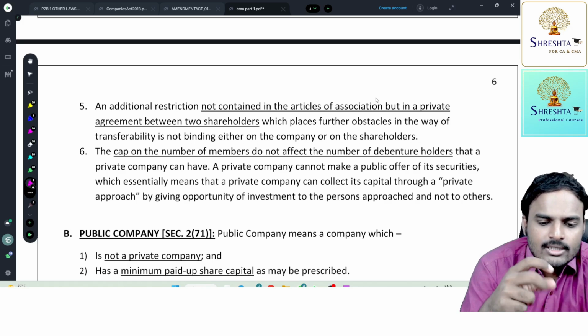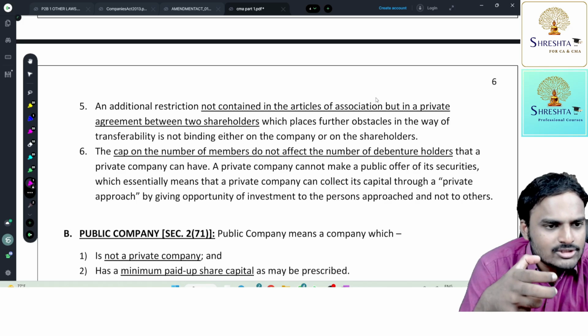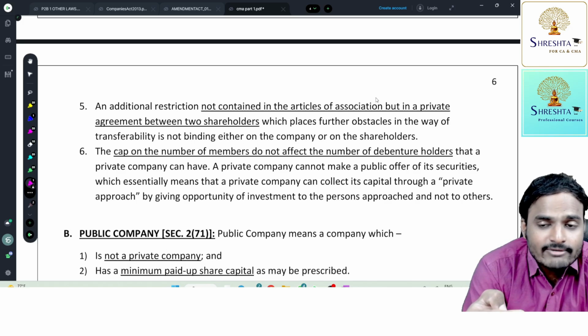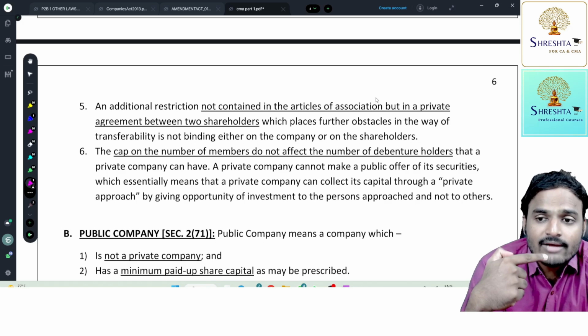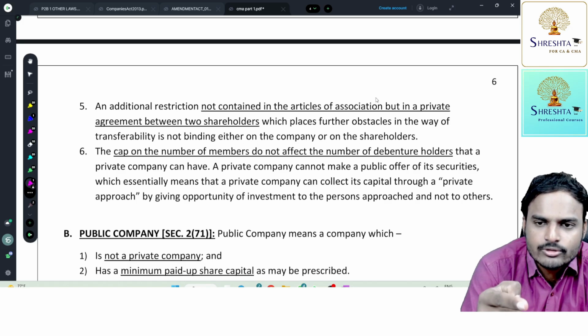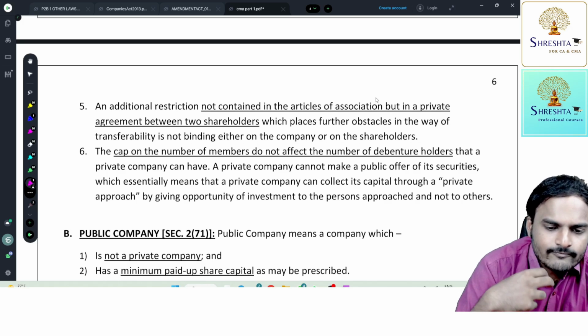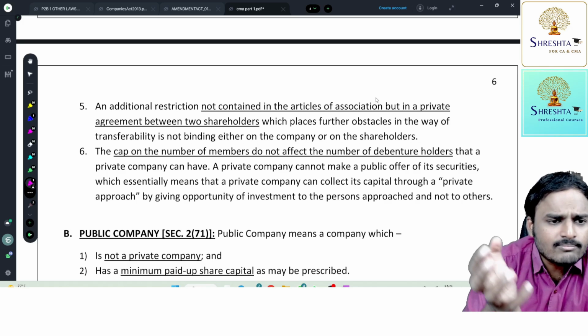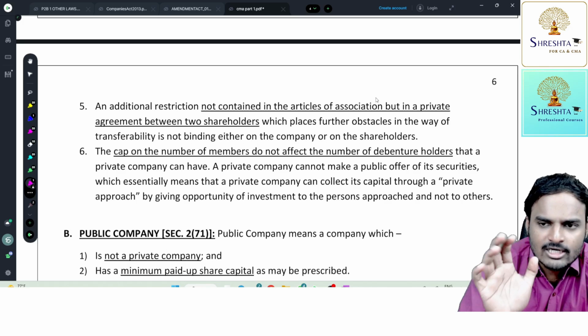Tell you, suppose there is an agreement between you and Shrestha. As per the agreement, you are having an obligation to pay fees. We are having an obligation to provide classes. We will provide classes to you. You need to pay fees. Yes or no? So to this agreement, we are bound to you. You people are bound to us. Outsiders are not bound by the agreement. Are you getting my point?